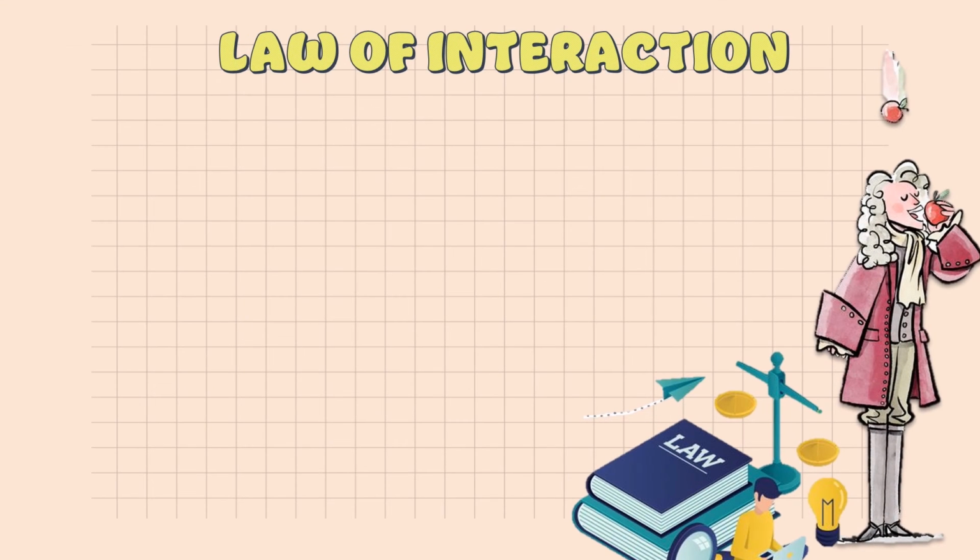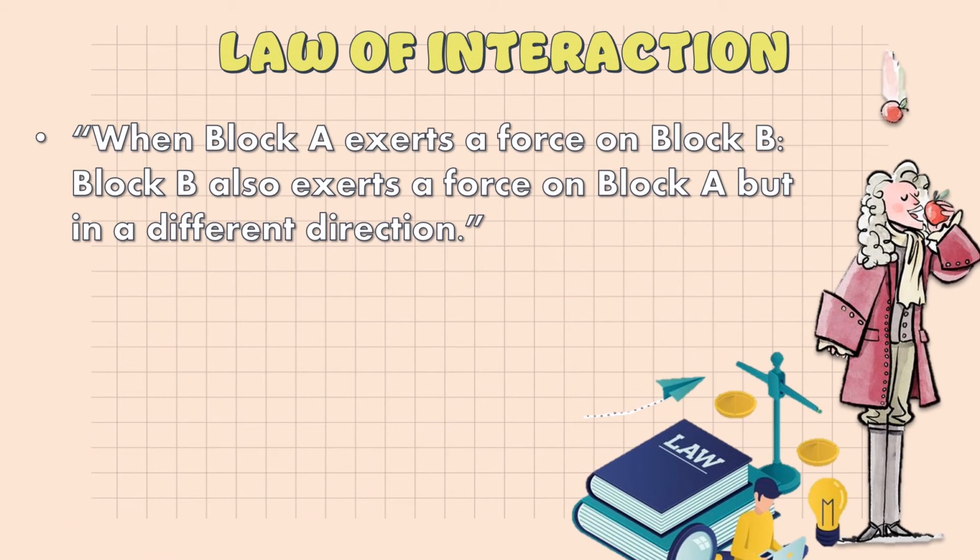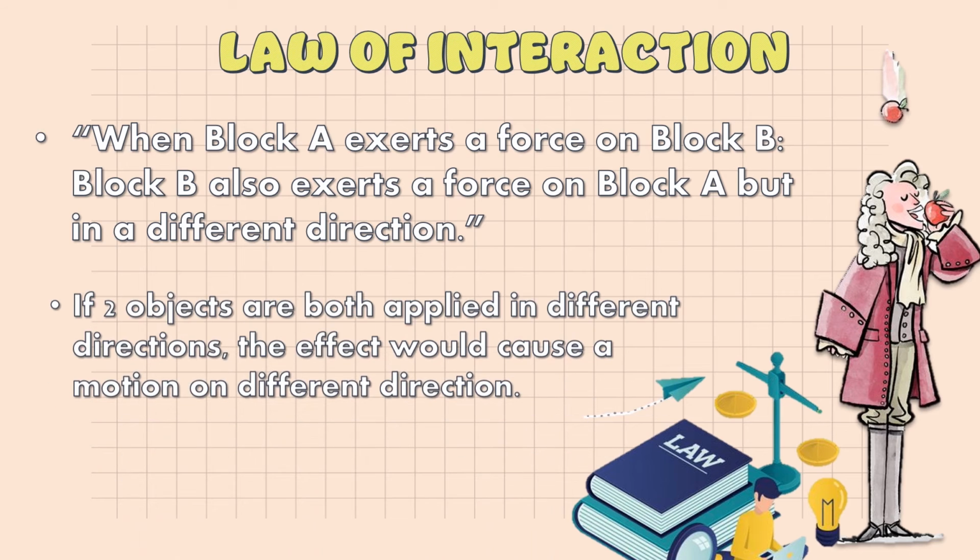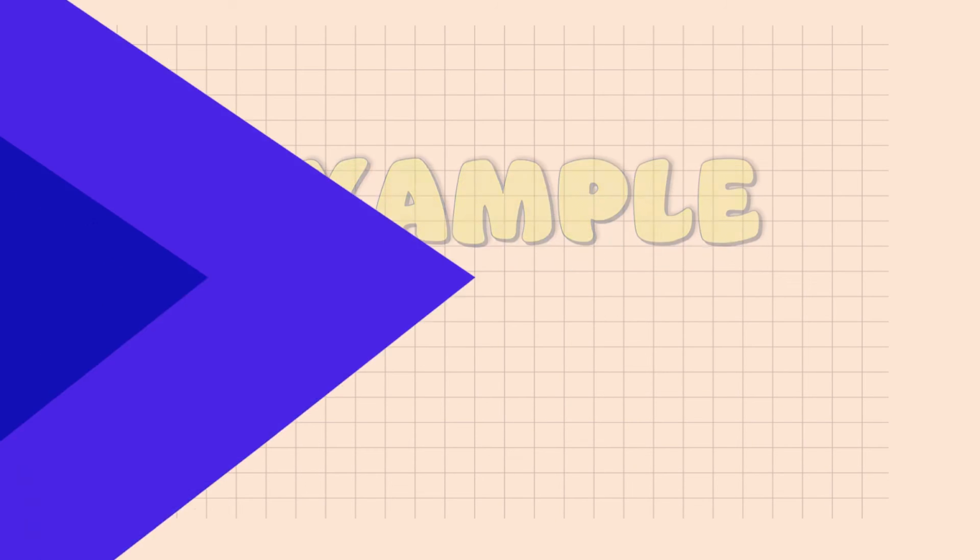Law of interaction. When block A exerts a force on block B, block B also exerts a force on block A, but in a different direction. If two objects are both applied in different directions, the effect will cause a motion on different direction. An everyday example for this is walking.